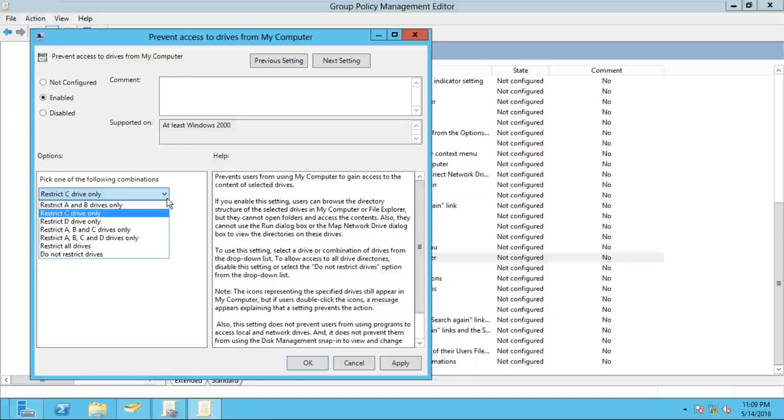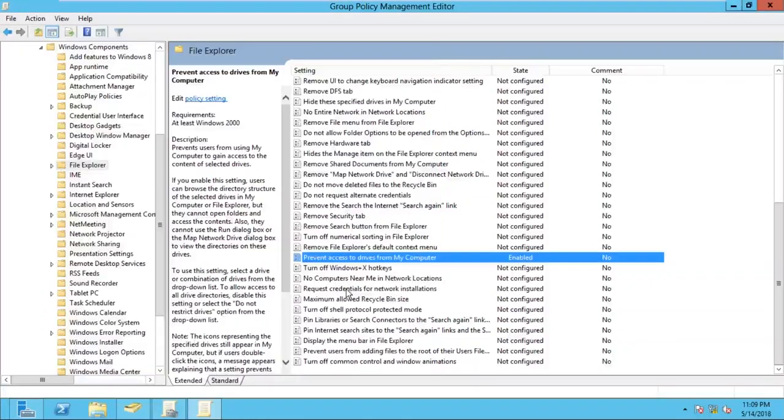Why? The reason is that Microsoft is the owner of this operating system, and Microsoft is saying that in every computer, maybe server, maybe client, we require only 2 drives, C drive and D drive. C drive for your operating system and D drive for your data purpose. E drive, F drive we are creating for our own sake, for our needs. So we have to select restrict C drive only, click on apply, click on OK, right? Then close these windows.